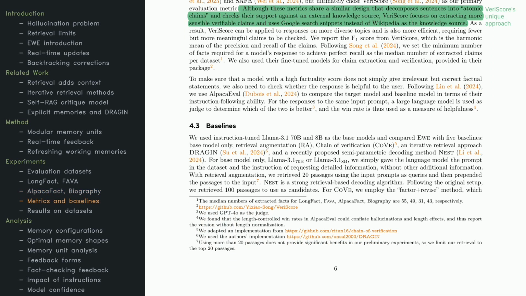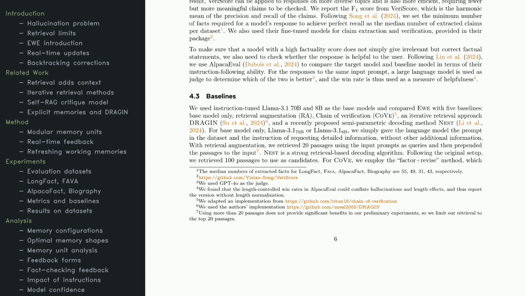To compare EWE against other methods, the authors use instruction-tuned llama models. They look at different retrieval and verification strategies, including straightforward retrieval augmentation, where passages are just appended, and more intricate processes like chain of verification, which systematically checks claims. They also vary how many passages are retrieved, like 20 or 100, to see if more context always helps. These baselines are crucial for highlighting how EWE's memory plus verification approach fares against established practices.